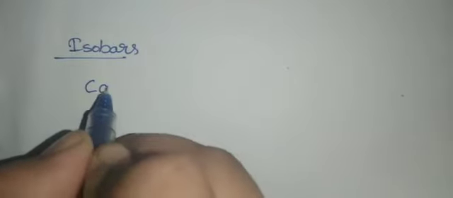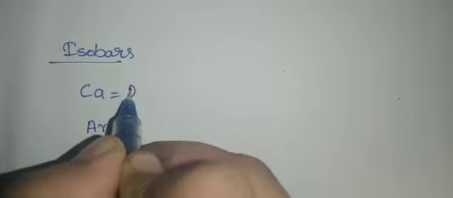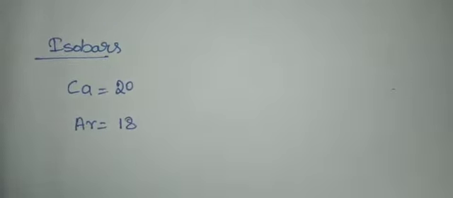Next topic is isobars. So what are isobars? Just now we have studied about isotopes, right? So don't get confused, students. Let us take two elements. One is calcium, another one is argon. Calcium has the atomic number 20. Argon has the atomic number 18.